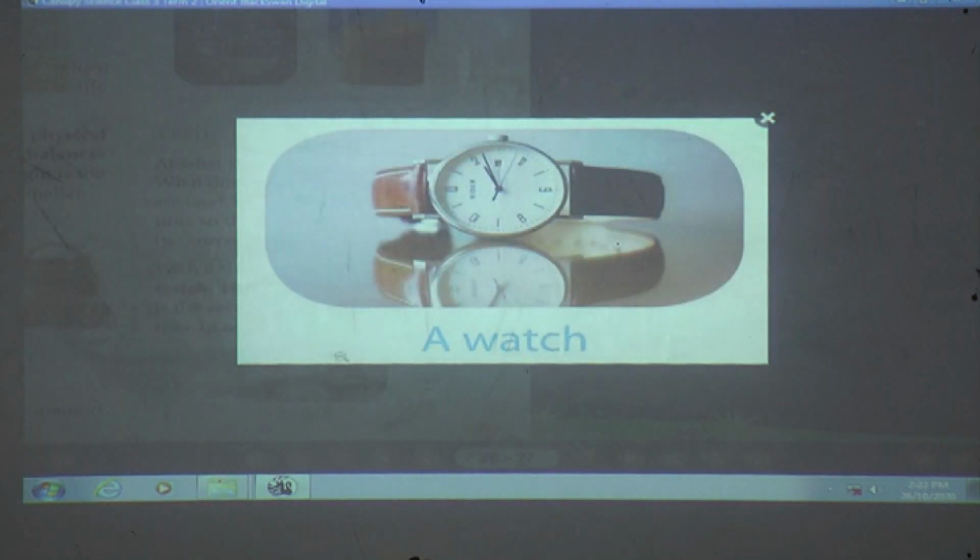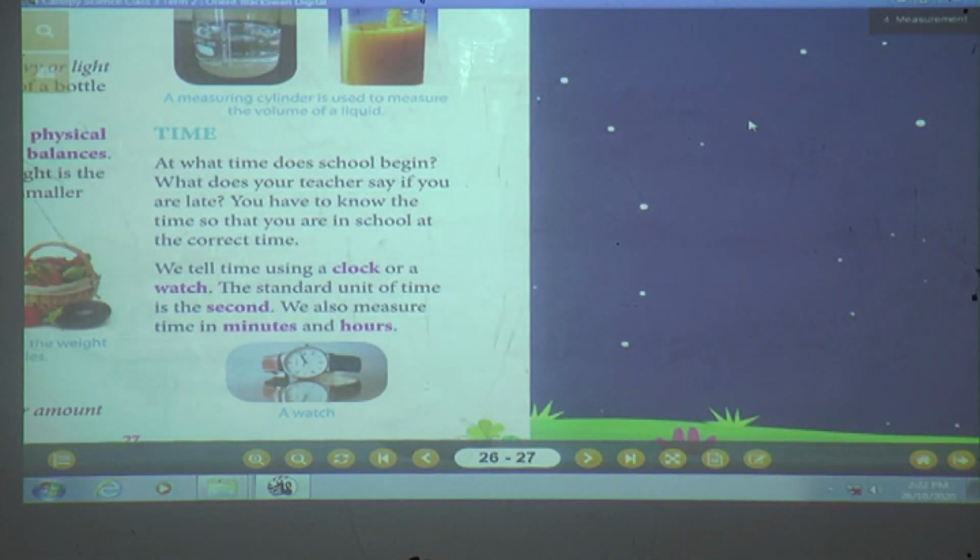You can see in the clock, this is a watch. You can see in the watch, there is a smaller hand, which means the hour hand, a bigger hand, which means the minute hand, and the thin hand which is bigger, that is the second hand. Okay? But what is the standard unit of time? Second. Keep in your mind, the standard unit of time is second. Understood till here? Clear till here?